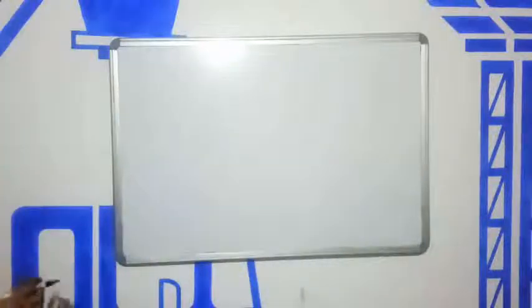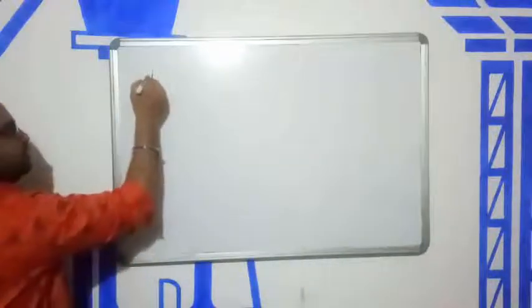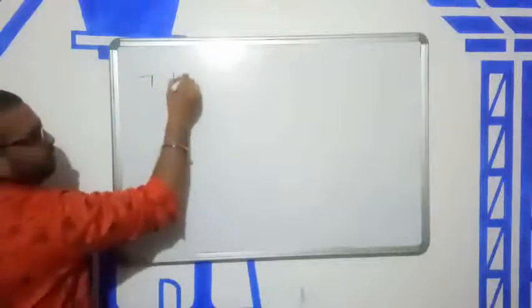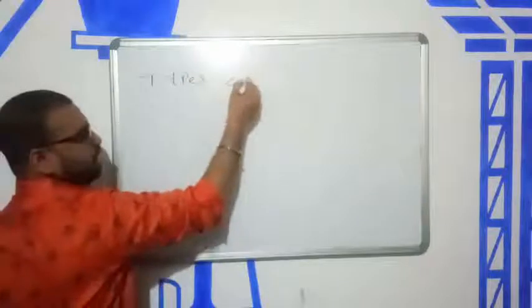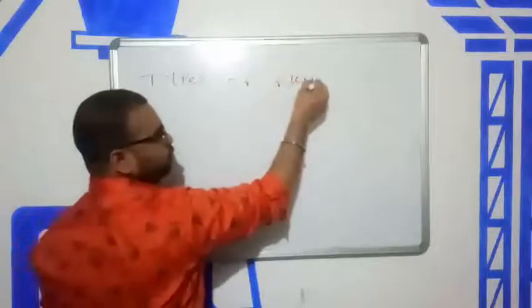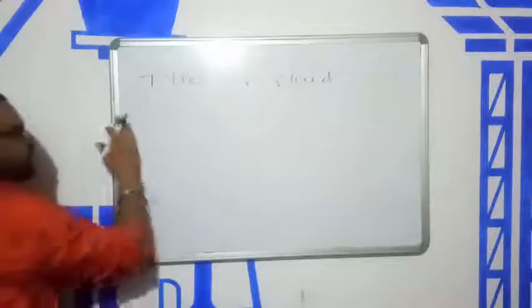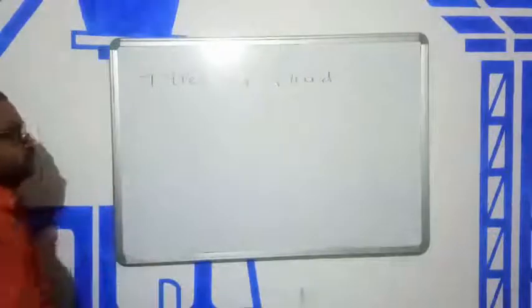Done. Now your next topic is types of fluid. So there are 2 types of fluid.